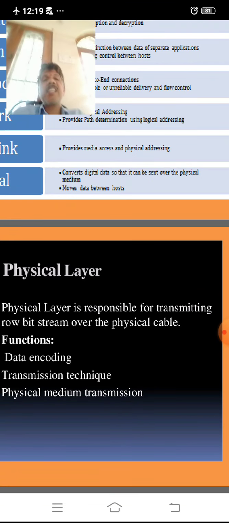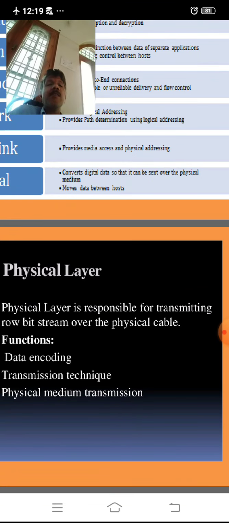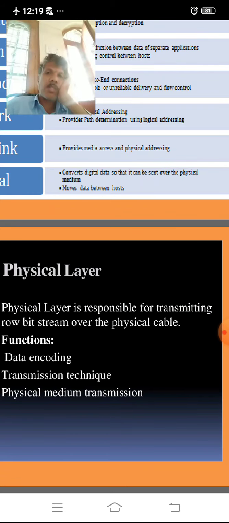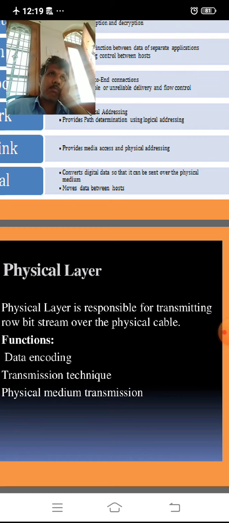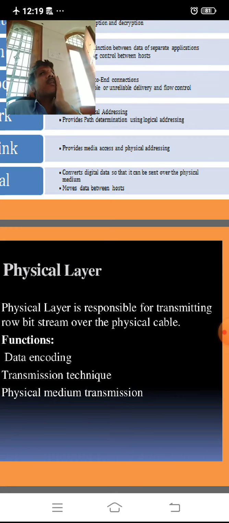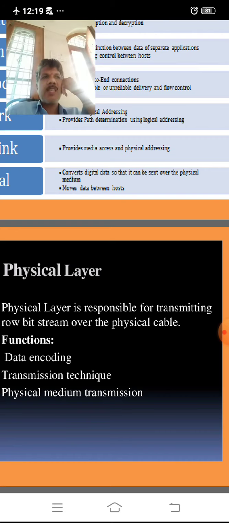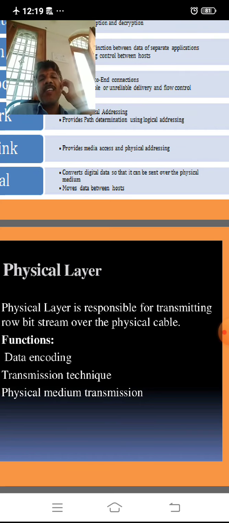Then the physical layer. The physical layer is responsible for transmitting the raw bit stream over the physical cable. Generally, the physical layer includes cables, routers, modems, etc. These are the physical devices which play a key role in data moving between the hosts.